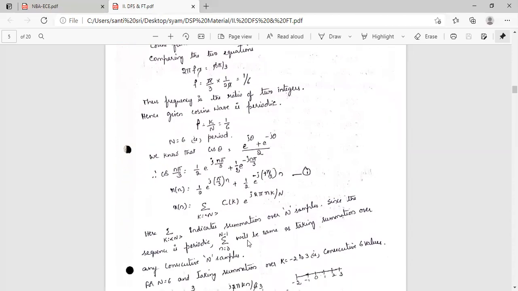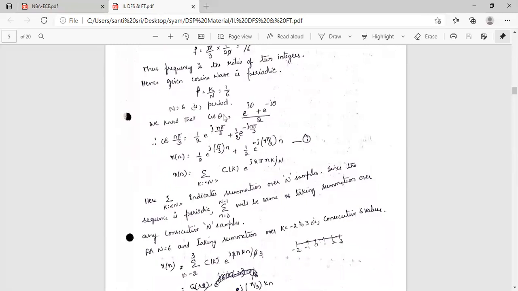We can write this as x of n equal to sigma k equal to N set of N summation, c of k into e power j 2 pi n k by N, where sigma k equal to N indicates the summation over N number of samples. Since the sequence is periodic, sigma n equal to 0 to N minus 1 will be the same as taking the summation over any consecutive N samples. Here N is given as 6, so we will take consecutive N samples from -2 to 3. So 1, 2, 3, 4, 5, 6, consecutive 6 values, from -2 to 3.